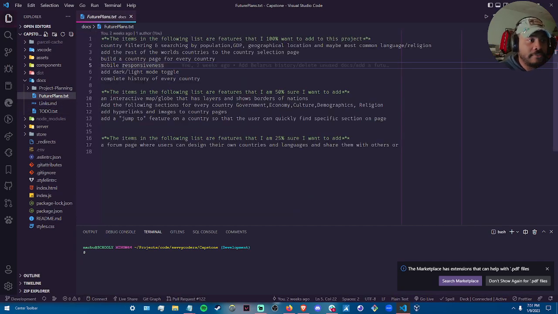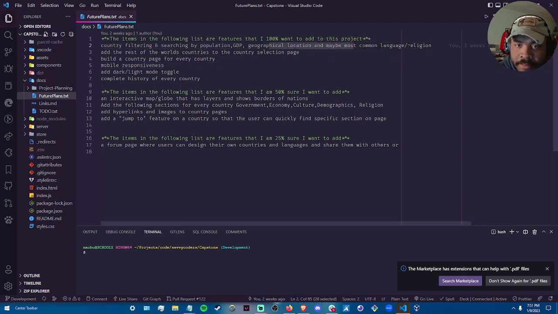Future plans: country filtering and searching by population, GDP, and geographical location. Also by common language and religion. I think that would be a nice filter feature to have. Add the rest of the countries of the world to the selection screen. It's a lot of work, but I would like to have that done as well. Build a country page for each of those countries. Mobile responsiveness. Add a light and dark mode toggle, and complete history for every country.